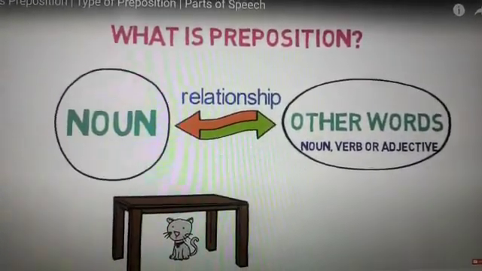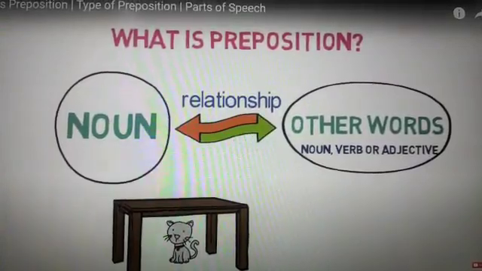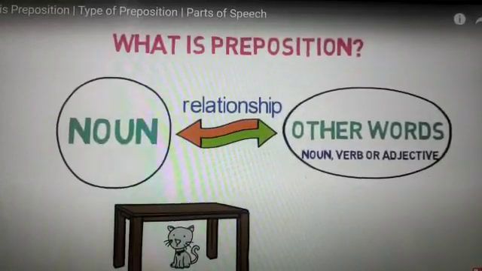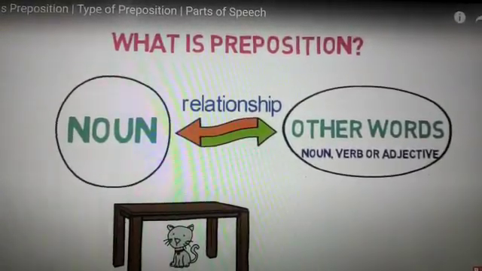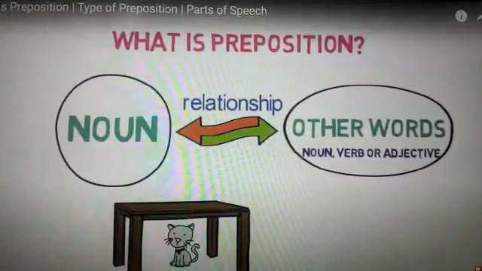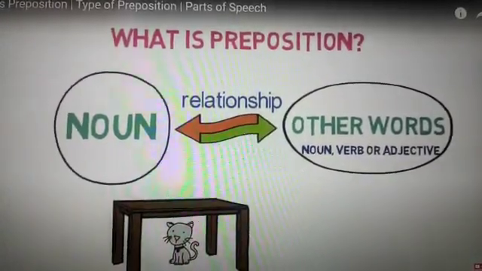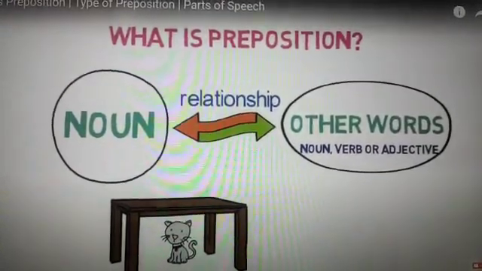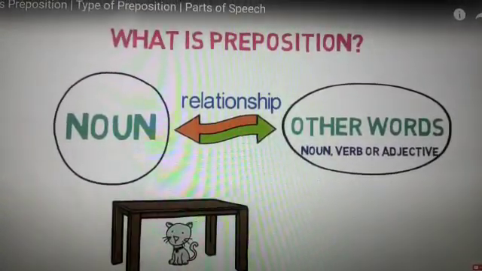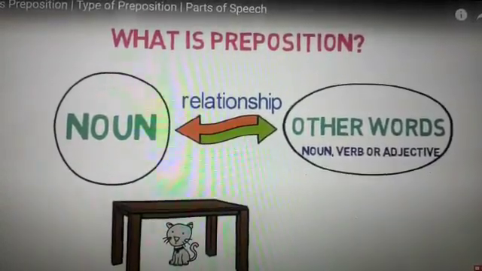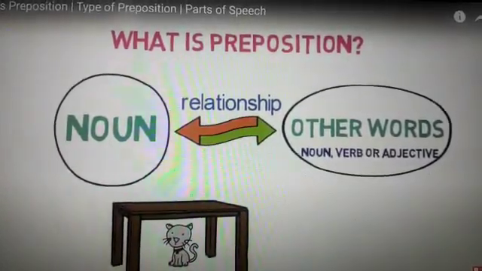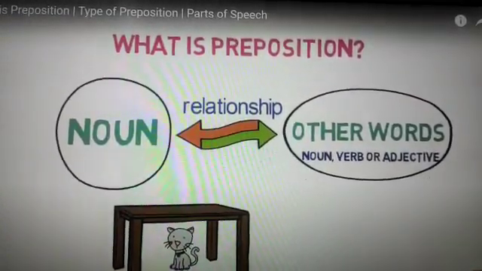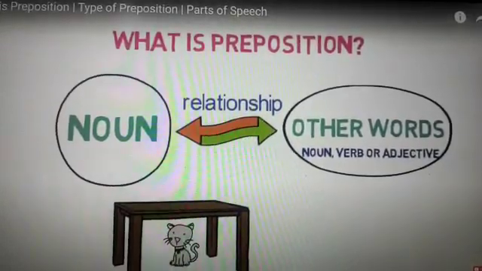As in this picture, in this image, you can see that there is a table and there is a cat. So I will say, the table is the cat. Is this sentence okay? The table is the cat. But in actual, what I really want to convey is that either the cat is under the table or the table is over the cat.